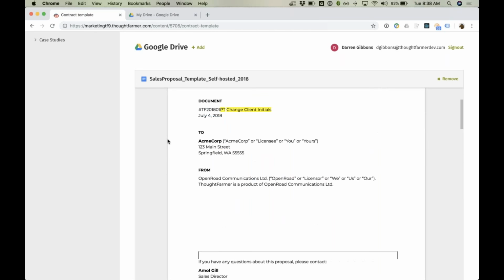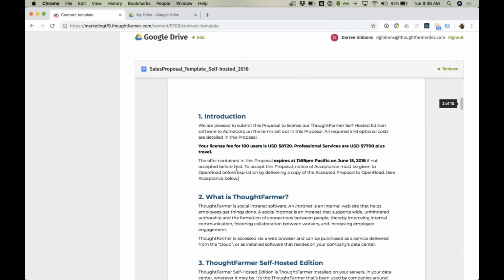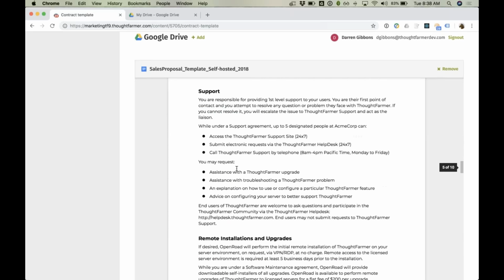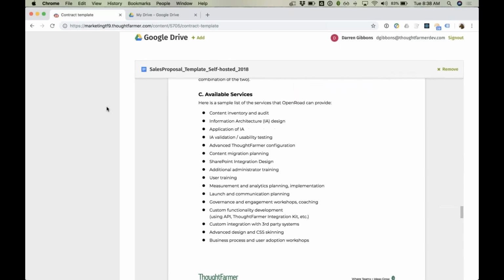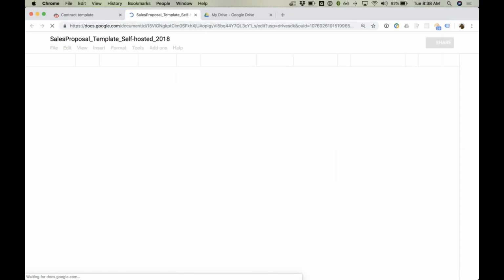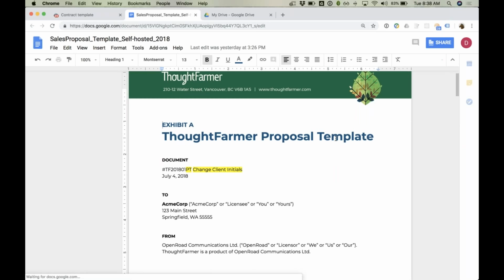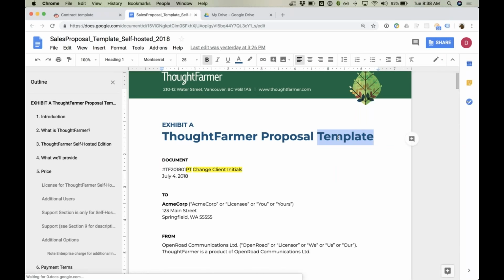When I embed a document, it shows up as a preview directly in the page here. I can browse through this entire content and see my whole document, embedded right here on the page. If I click the title, it's going to take me right into that document. And if I make changes to it, just like any Google Doc, it gets saved automatically.